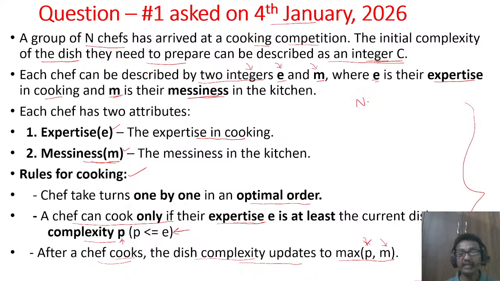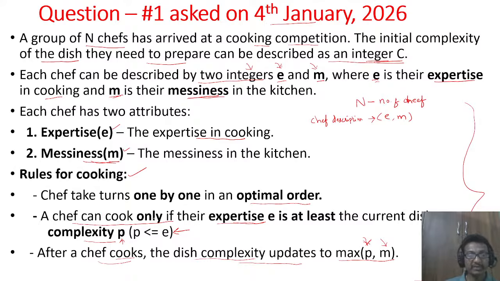N indicates the number of cooks or chefs. Then each chef is described by two integers, e and m. So for the chef description, you can just write it down like this in your own words: each chef is described by these two integers.